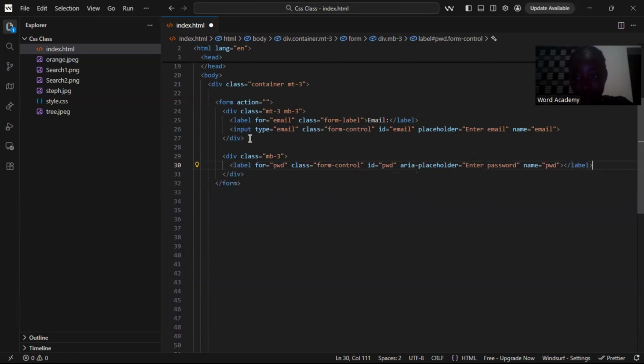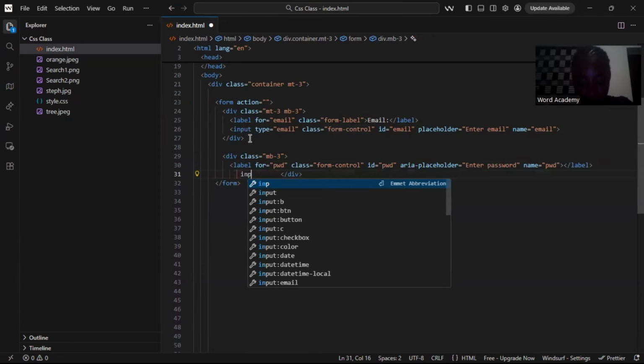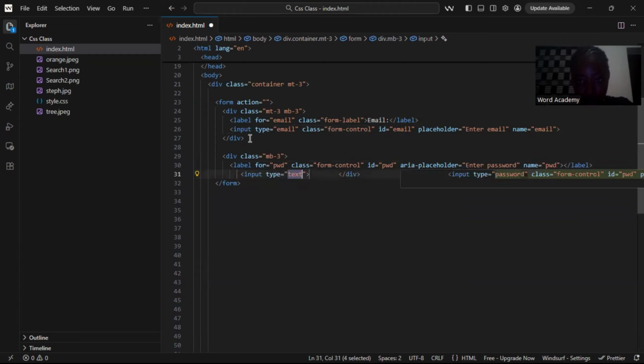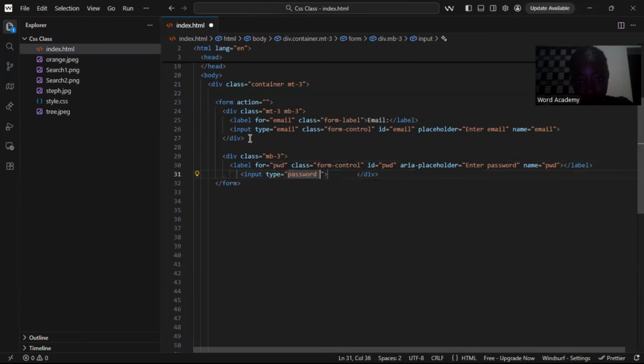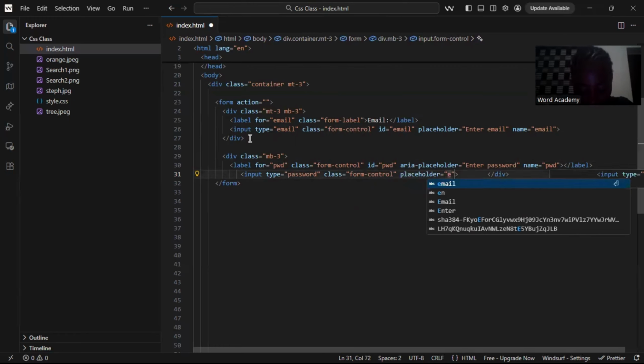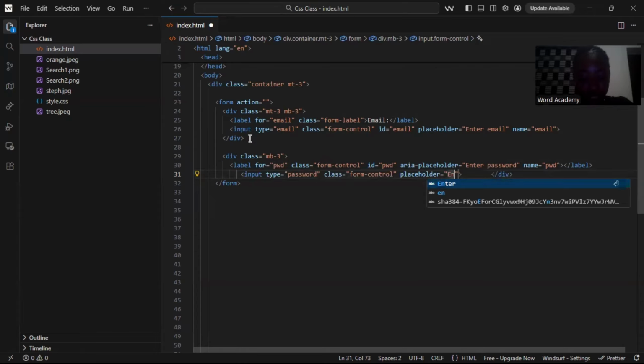And inside this label, what are we going to give it? We'll say input, and inside this input, the type will be password. We'll give it class, which will be form-control. Then we'll give it placeholder, which will be enter password.